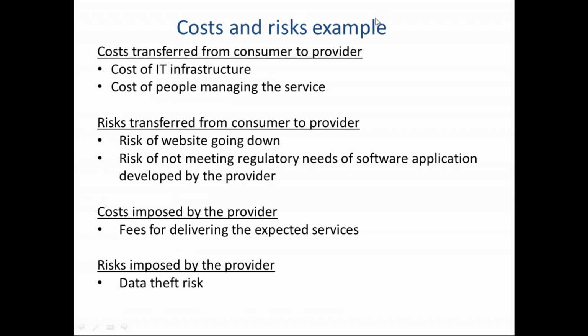In the same example, let's look at cost transferred from consumer to provider. So the airline company has transferred the cost of IT infrastructure to the provider, the cost of people managing the service. They don't own it. This is owned by the provider. Look at the risks transferred from consumer to provider, the risk of website going down. They're not bothered with that. They know that the provider will take care of that. Risk of not meeting regulatory needs of software application developed by the provider. There may be some regulatory requirements of the software application like data privacy and so on. The provider has to manage that.